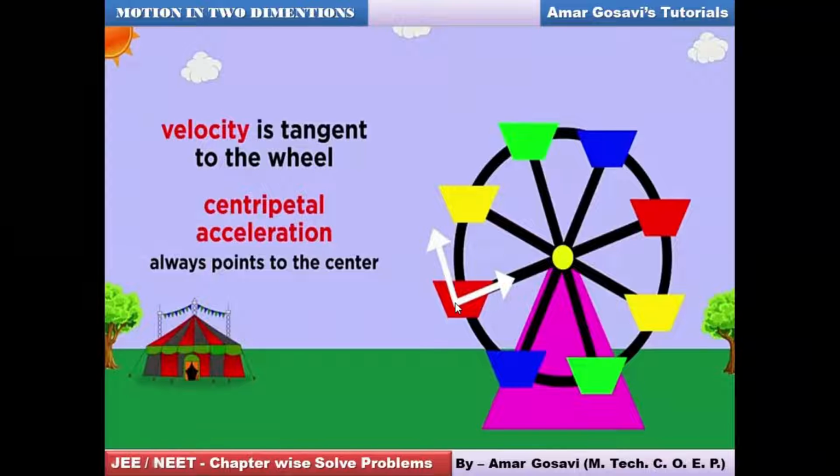The second arrow is the direction of acceleration, and it is directed towards the center. Unless there is some acceleration directed towards the center, circular motion is not possible. For circular motion to happen, there is a concept called centripetal acceleration, which we will study in greater detail. Please make a note of this, and then we start establishing some definitions to understand circular motion.